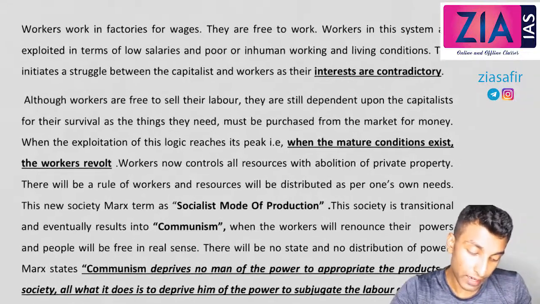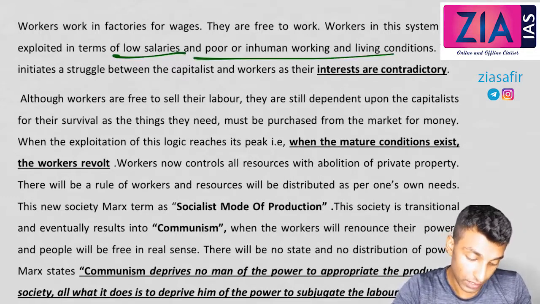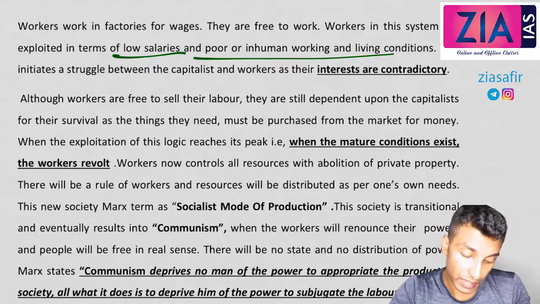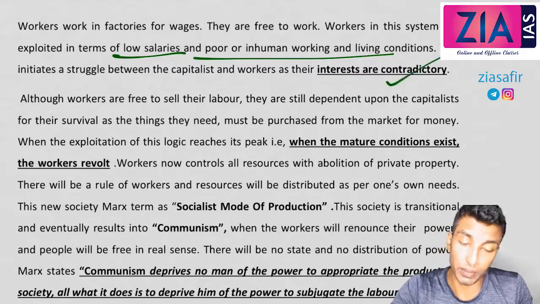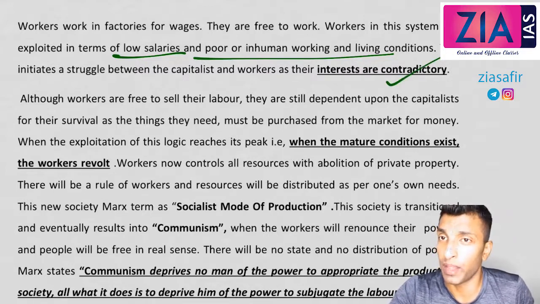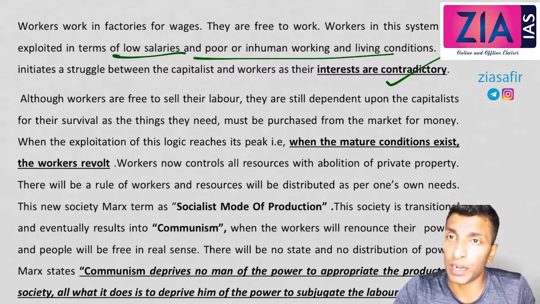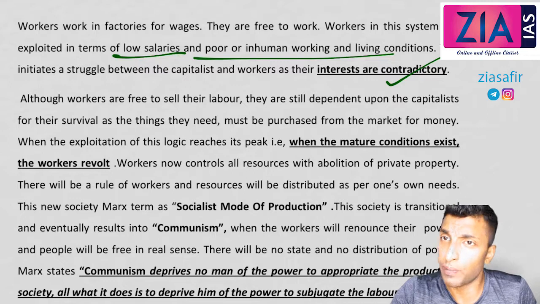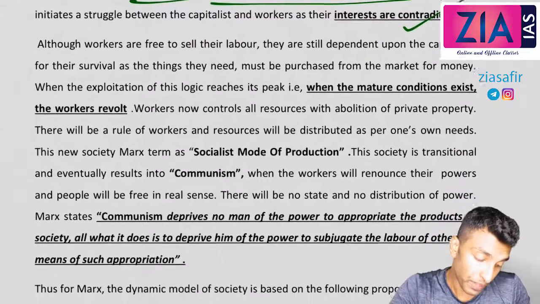So workers work in factories for wage. They are free to work. Workers in this system are exploited in terms of low salaries, poor or inhuman working condition, etc. This initiates a struggle between the capitalists and the workers, as their interests are contradictory. Their interests are contradictory because workers don't want to work more time, but capitalists want the workers to work more time. Workers want more wages, but the capitalists want to pay less wages. Workers want better working condition, but the capitalists think that it is very costly and unnecessary expense if you offer a better working condition. So all these interests are contradictory, so that results in a conflict.